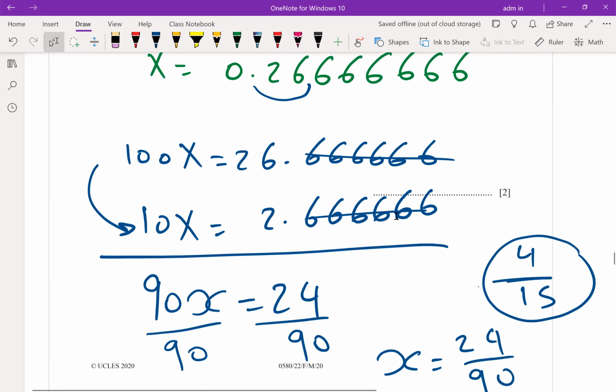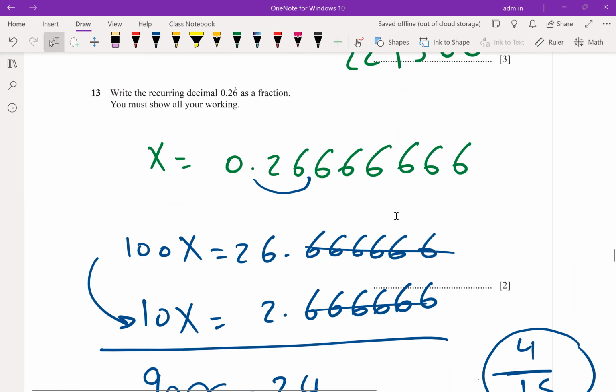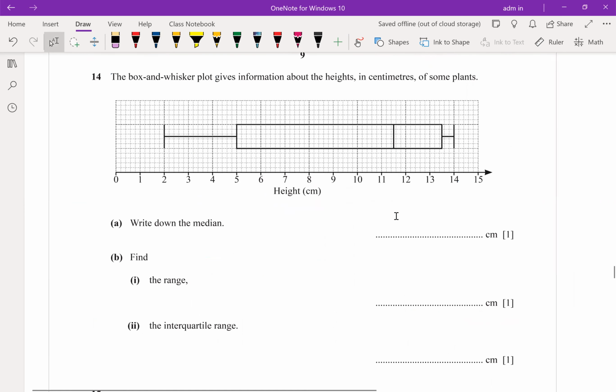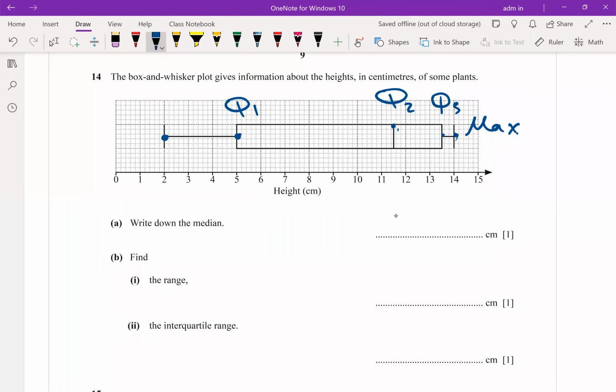No. If it is, there is a method mark. Don't try to write the correct answer without any workout, please. What is the name of this one? Box and whisker. The first point represents the lowest. This point represents the first quartile, and this one represents the median, which is Q2. And this one is Q3. This one is the maximum value or highest value. This is the lowest value.